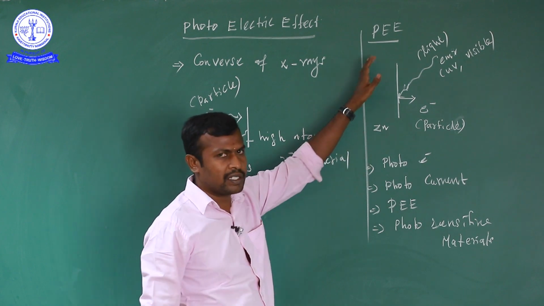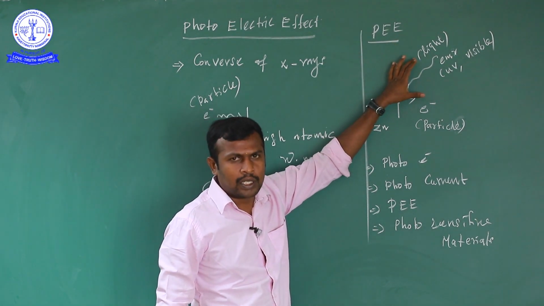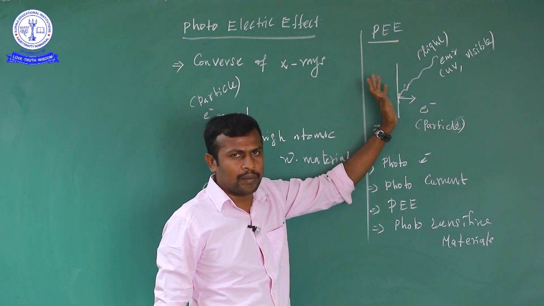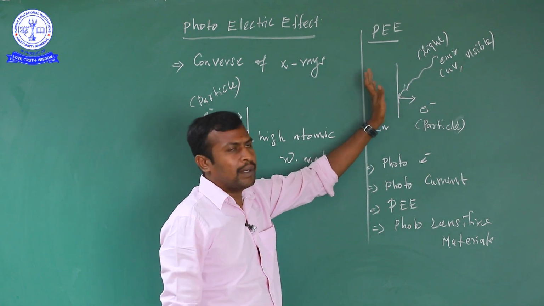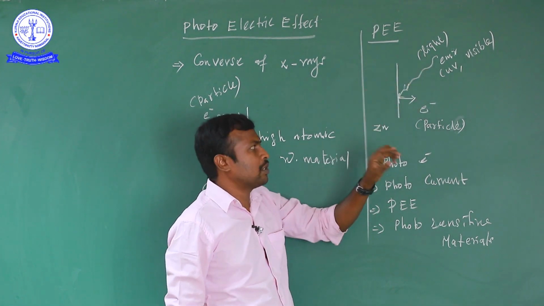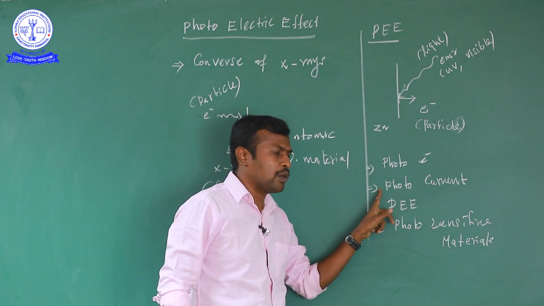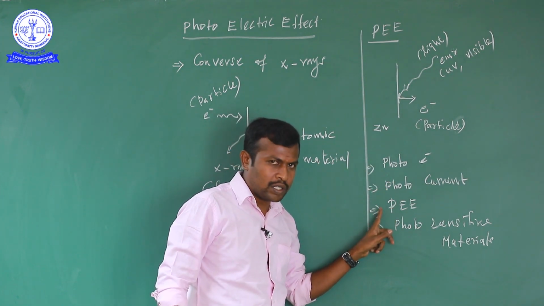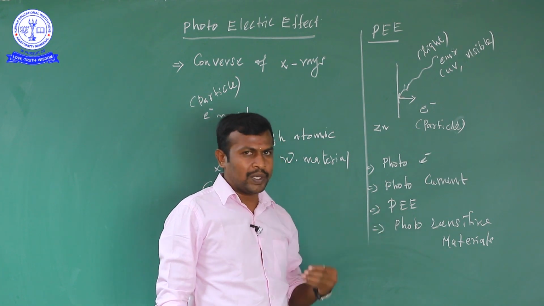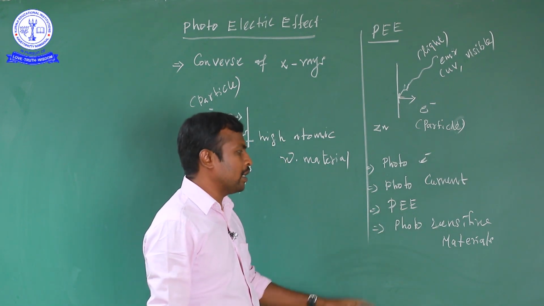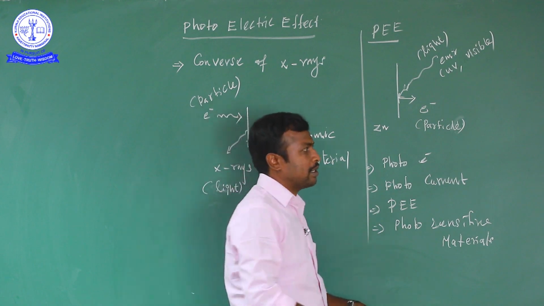So photoelectric effect is nothing but when electromagnetic radiation illuminates some metals, then after some time the metal loses some of its electrons. These electrons are known as photoelectrons. The current due to the electrons is the photocurrent. The effect is the photoelectric effect. Materials that exhibit this property are photosensitive materials.